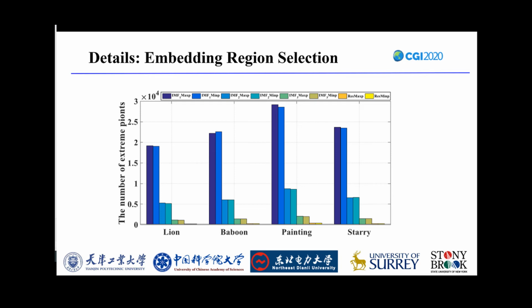This figure shows the number of extreme points in each IMF of different images after BEMD. We can see that for different images, the number of the maximal points almost equals the number of the minimal points in each IMF and the residue. The number of extreme points decreases quickly from the first IMF to the residue. In order to find a sufficient number of embedding positions, the extreme points simultaneously appearing in the first two IMFs are finally selected as the embedding positions, which are usually located in the texture region and characterize the texture details.